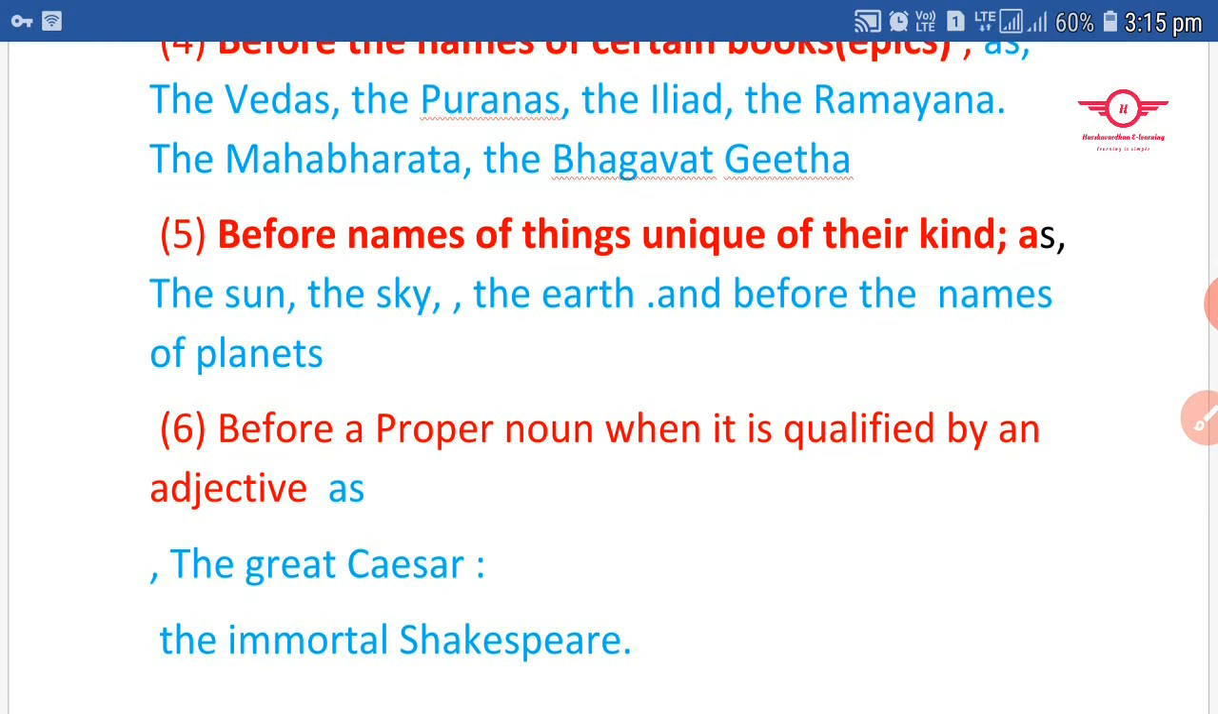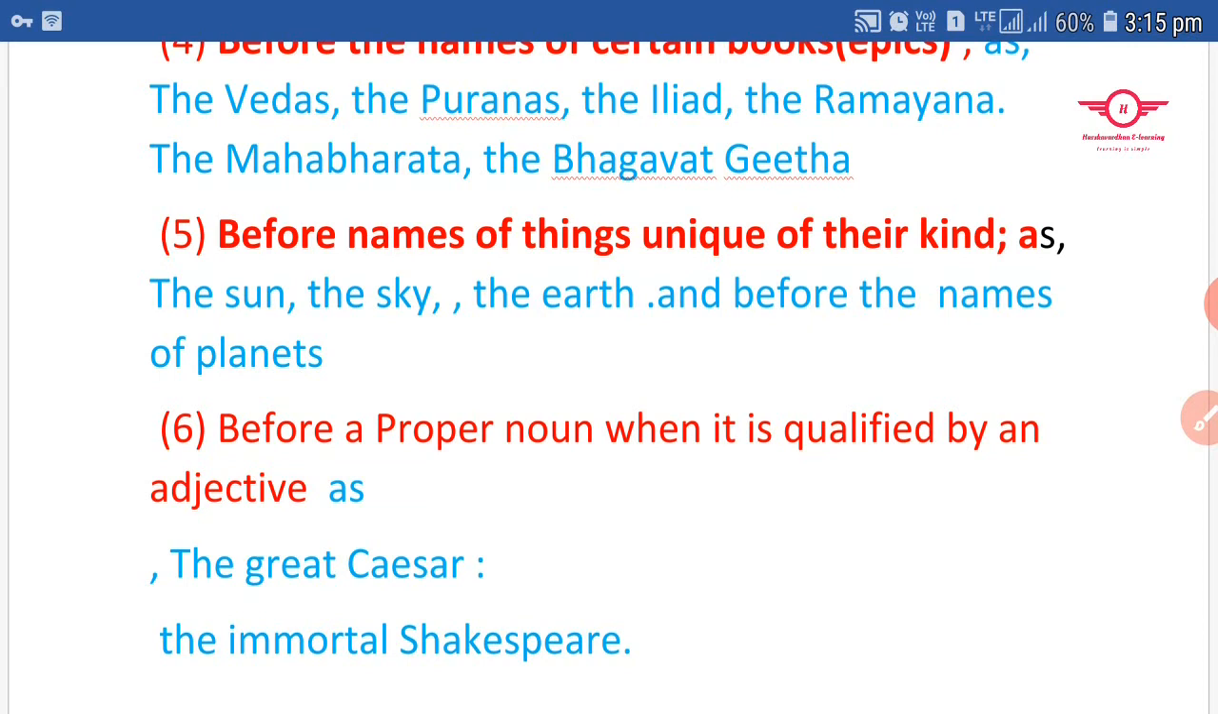We use the definite article before some unique objects. What are the unique objects here? Now see, the sun, there is only one in the world. The sky, the earth, like that. Before these unique objects we use the word the.